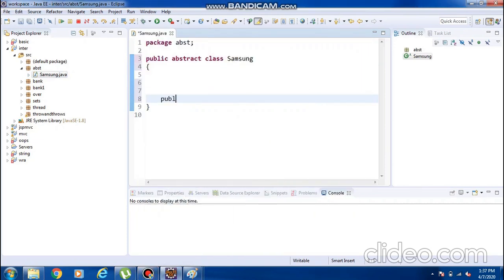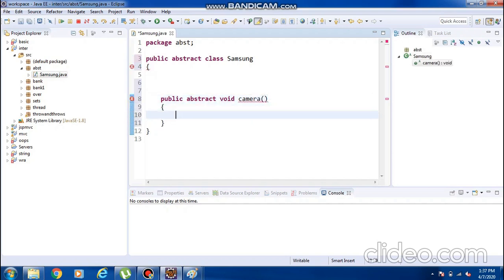Now here I am mentioning public abstract void camera. If I try to give the brackets here, it will immediately throw an error: abstract methods do not specify a body. So we always have to end with a semicolon.